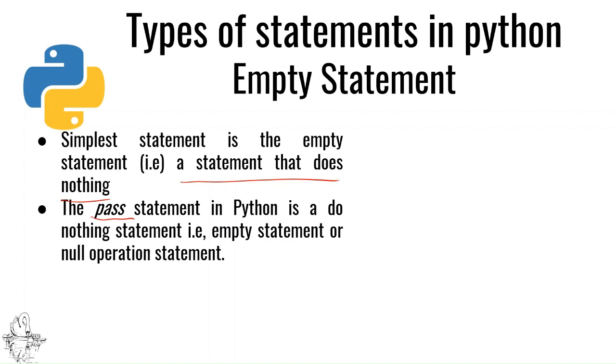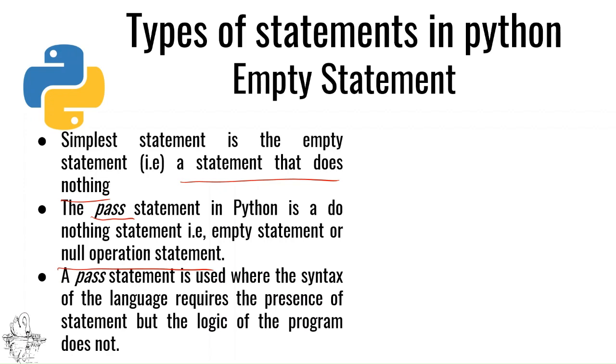And it is also called as null operation statement. Now, the pass statement is used. Why? Because sometimes when you write a program, syntactically you will require a command there or a statement there. But logically, no operation has to be carried out. So, in that case, you will need a pass statement.